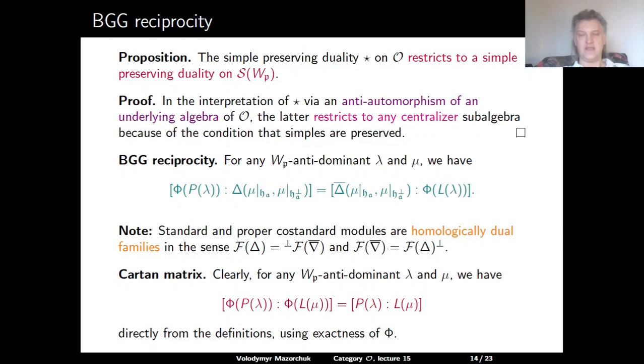From this, we can easily read off the Cartan matrix of the S subcategory in O, but it also can be read off directly from the definitions. For any WP antidominant weights lambda and mu, the multiplicity of the mu simple in the lambda projective coincides with the multiplicity of L mu in the projective module P lambda. So here we speak about the usual multiplicities in category O. So this follows directly from the definition. So this is given by some Hom between some projectives and the quotient functor is full and faithful.